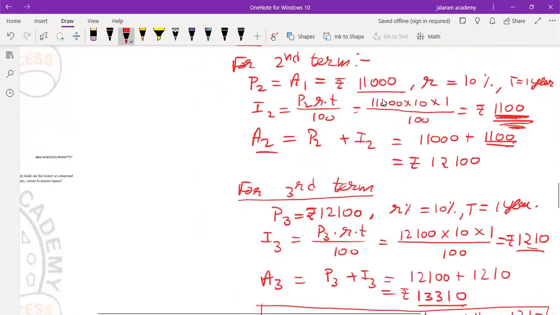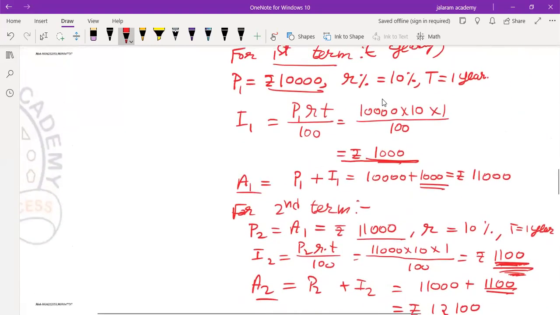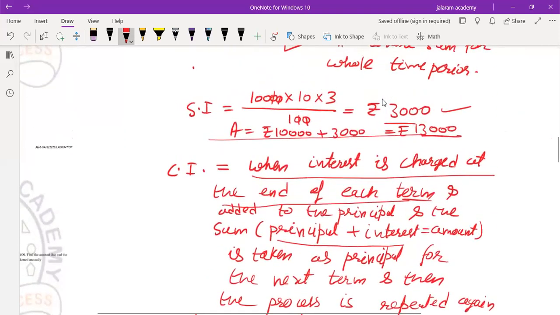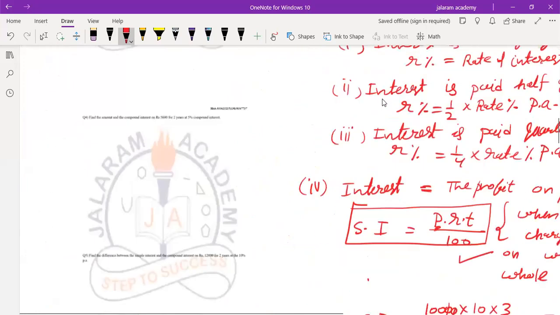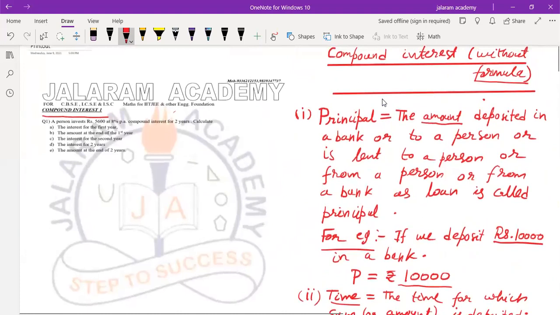But if we have deposited the money at compound interest, the bank will pay 13,310, means 310 rupees more than what it paid in the case of simple interest. So compound interest is always greater than simple interest. After discussing this complete theory, I will send it to you in PDF also.